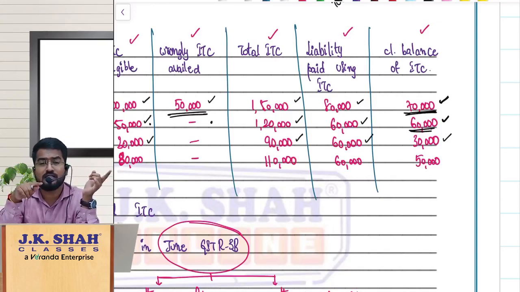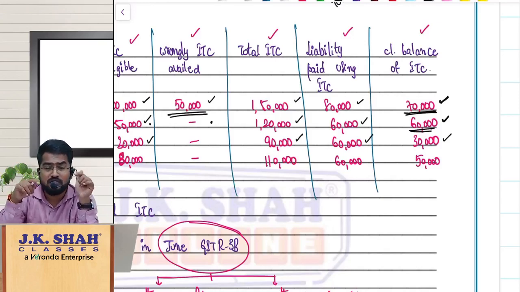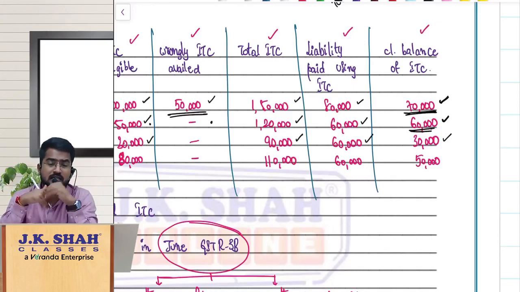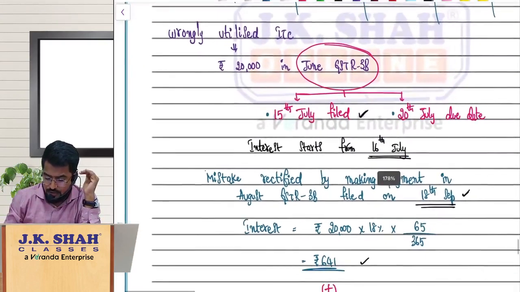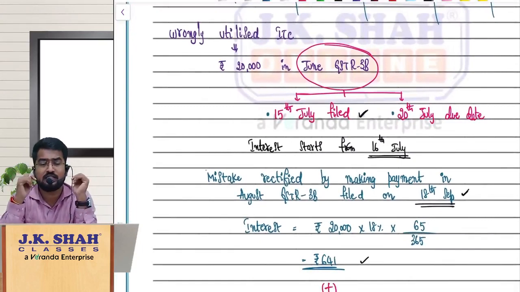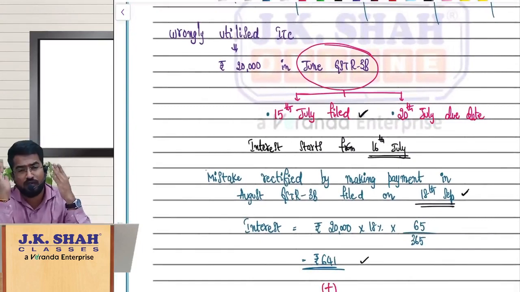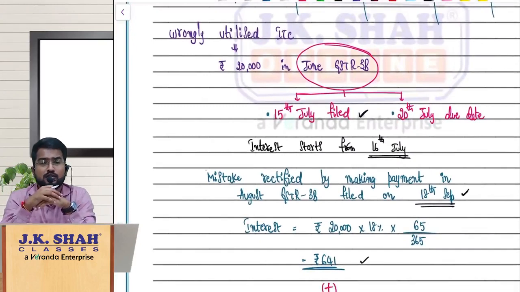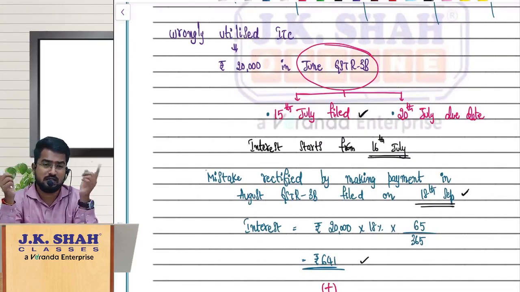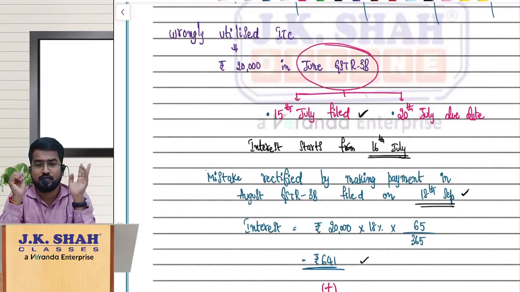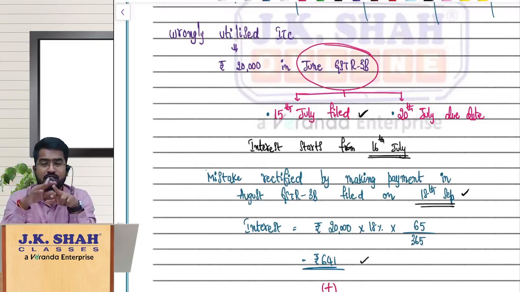When you have utilized it, using which 3B did you utilize this? That 3B's actual date of filing or due date of filing, whichever is earlier. Suppose you filed the June month 3B on 24th July. What should I take, 20th July or 24th July? Whichever is earlier, 20th July. So if you file the return late, interest is not lost for the government. If you file early also, interest is not lost for the government, whichever is earlier.